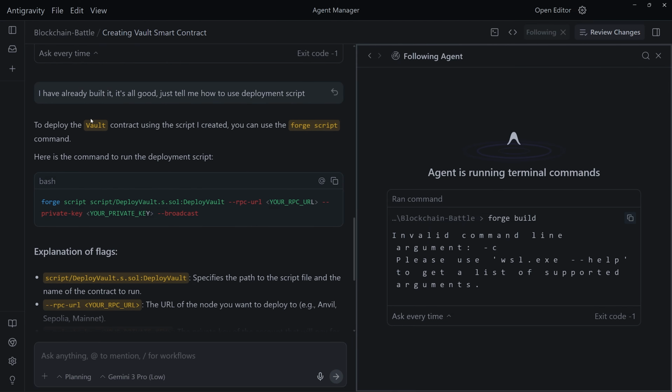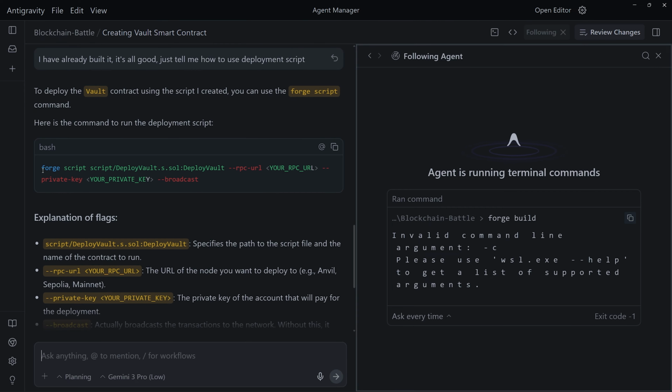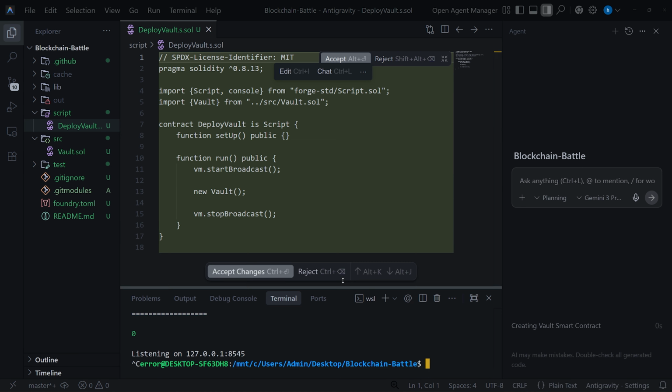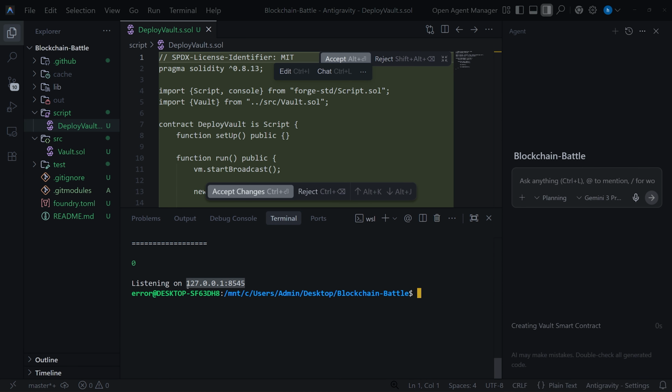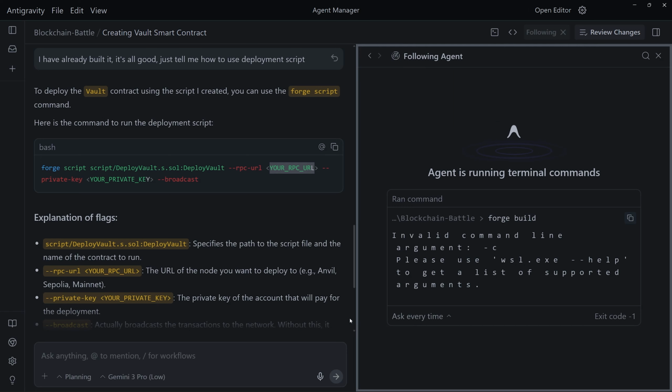So it says to deploy the vault contract using the script I created, you can use the forge script command. Okay, so we have forge script. Then we're going to specify the script that our AI just wrote. Then we're going to use an RPC URL, which we need to specify. In our case, it's going to be this URL, which is related to our local blockchain Anvil. Then we're going to specify the private key, which is the owner of the contract, and then --broadcast.